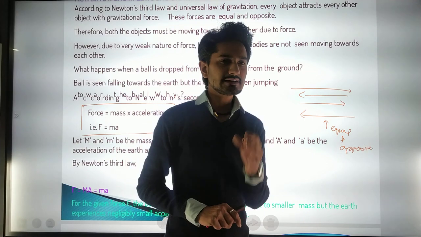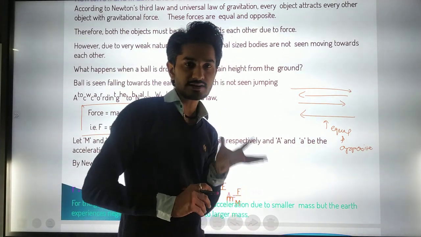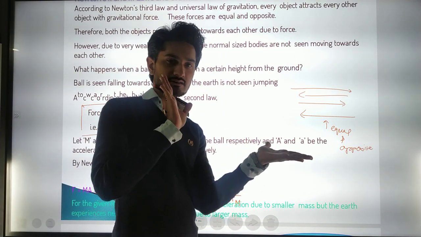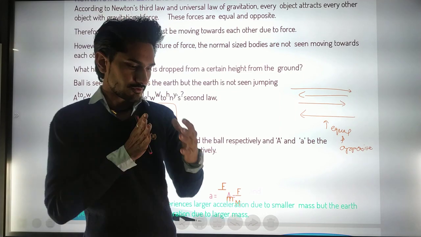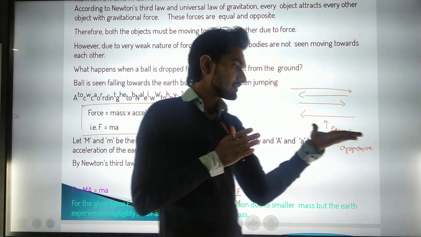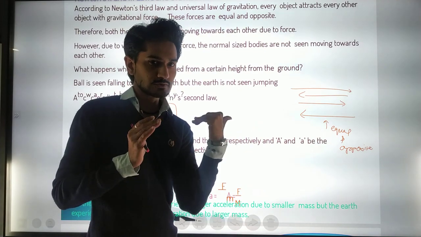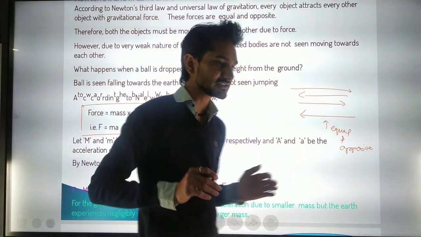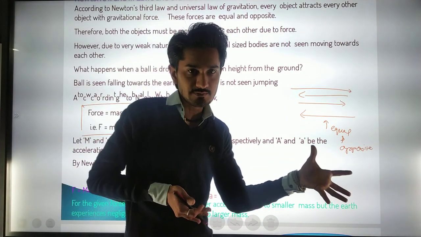We can understand this concept through friction. Whenever we apply force to move an object from one place to another, we experience a friction force that opposes our actual force, and that's why we have to make much more effort to move the object.